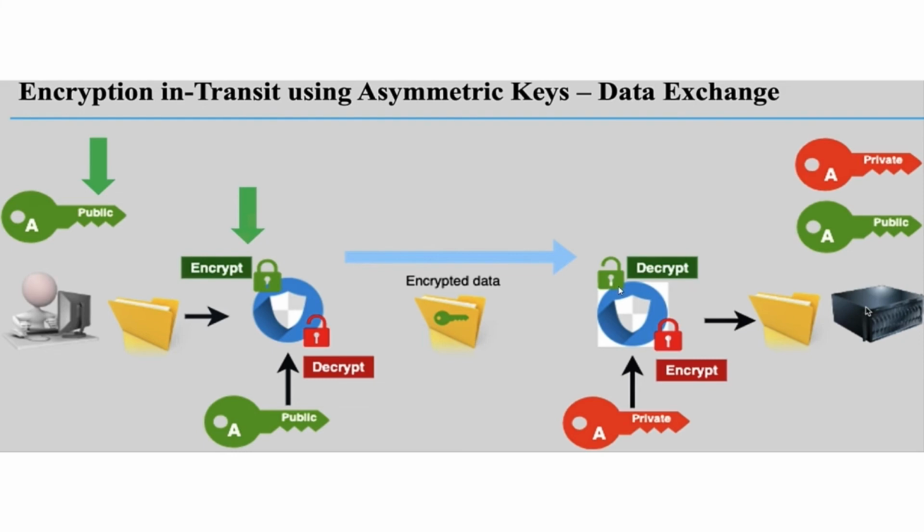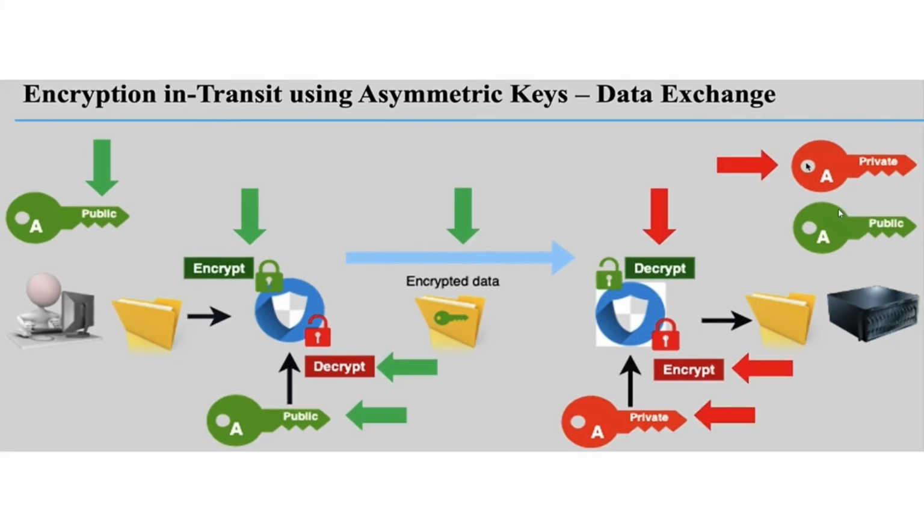So that is the valid information exchange. But once you resend the data to the customer, for example, the customer gives a request to S3, then S3 responds to the customer. Again the server will encrypt the data while sending the information. It is encrypting the data with the help of the private key. Then the customer will use the public key to decrypt it, and will see the transferred data. So this is the overall encryption in transit mode. So the backend internally, asymmetric keys are working like this.